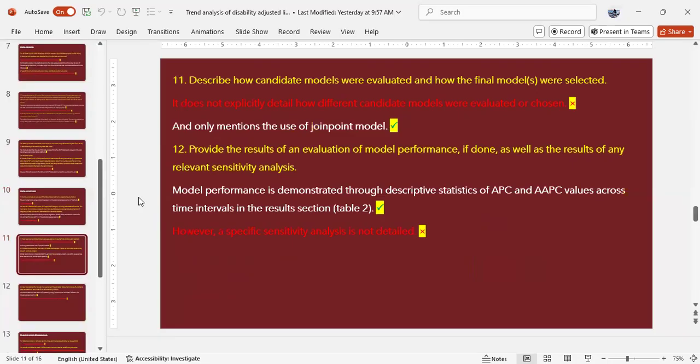Describe how candidate models were evaluated and how the final model was selected. It doesn't explicitly detail how different candidate models were evaluated or chosen, and only mentions the use of joint point model. Provide the results of an evaluation of model performance, if done, as well as the results of any relevant sensitivity analysis. Model performance is demonstrated through descriptive statistics of APCs and AAPCs values across time intervals in the results section. However, a specific sensitivity analysis is not detailed.